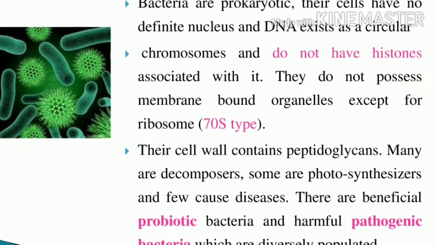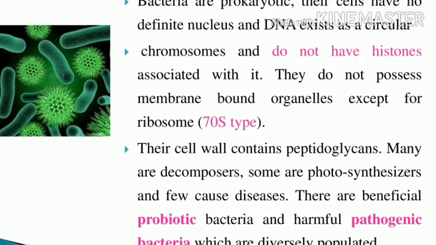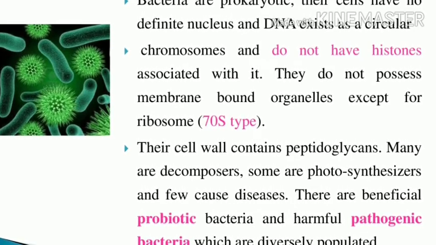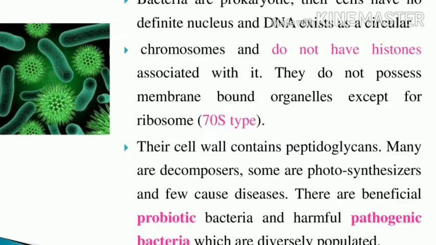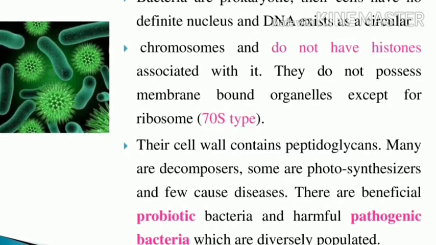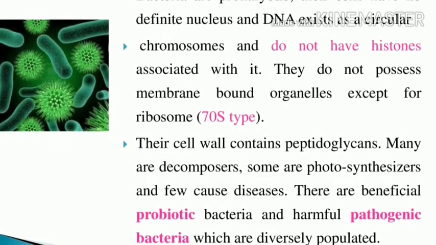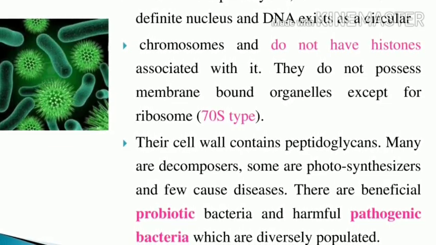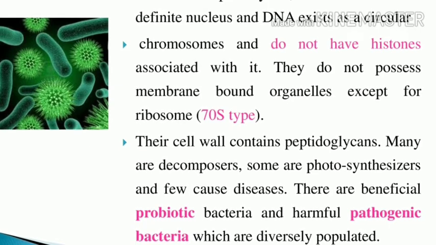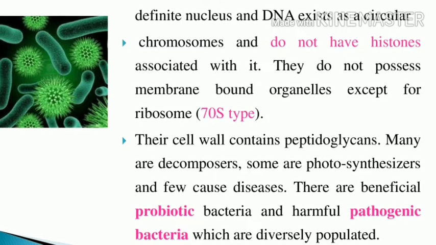The beneficial bacteria are called probiotic bacteria, which are used in our curd fermentation, and in fermentation for industrial purposes. And harmful pathogenic bacteria cause disease, and they are diversely populated. Can you understand? So this is the domain Bacteria.